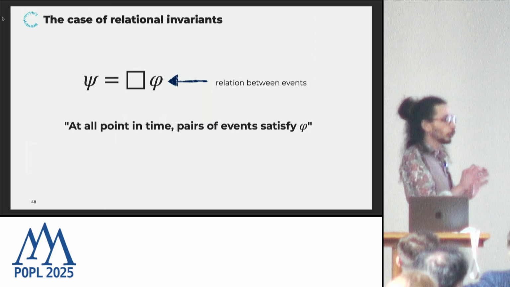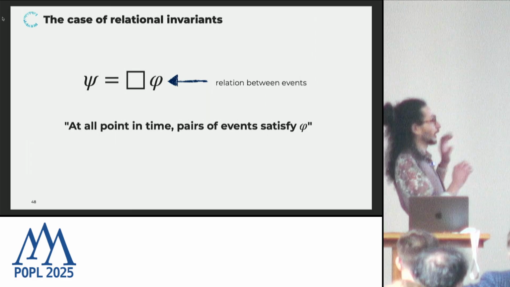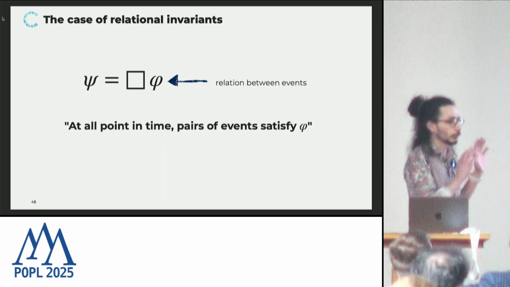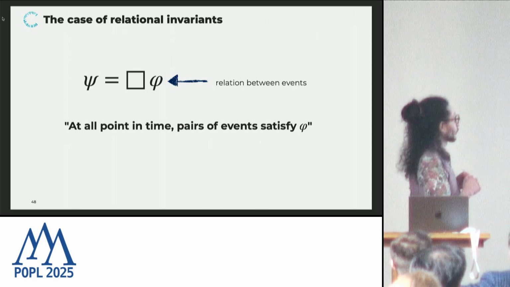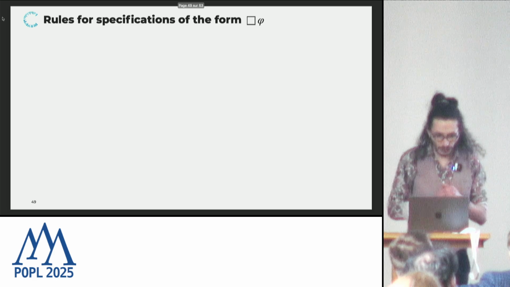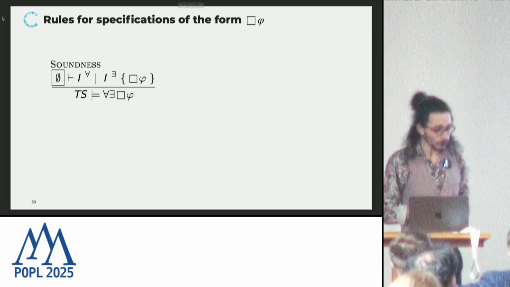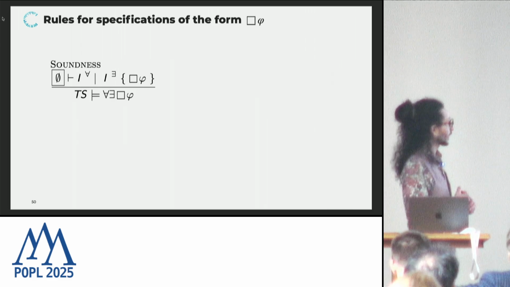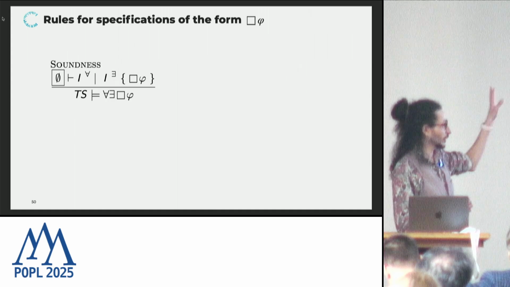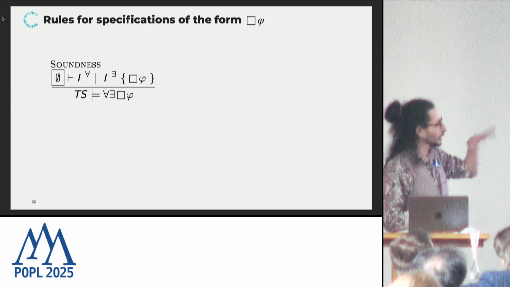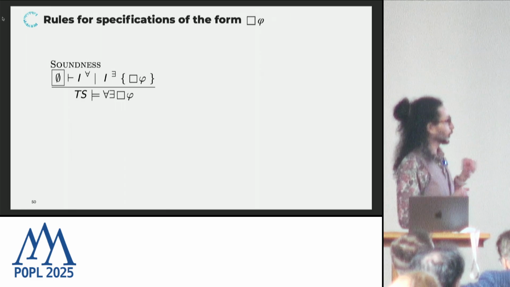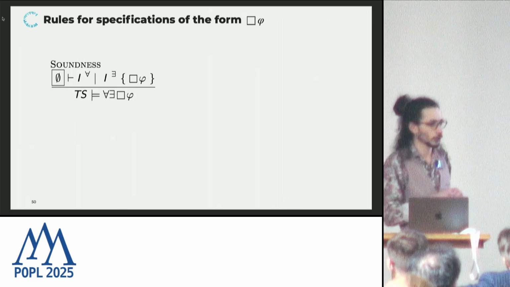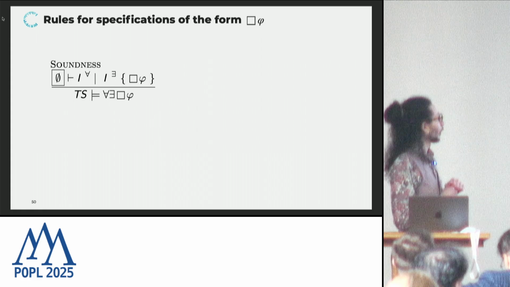So I'm going to focus for a bit on specification that can be expressed as globally some relation between events should hold. And we're going to look for a bit at the proof rules for this specific case. OK. So the first rule, the most important one, is actually the soundness theorem of the framework. What it says is that if you want to prove that a transition system satisfies a property of the form for all exists globally phi, then it suffices to show that initial states of the system are related by a quadruple with an empty context.